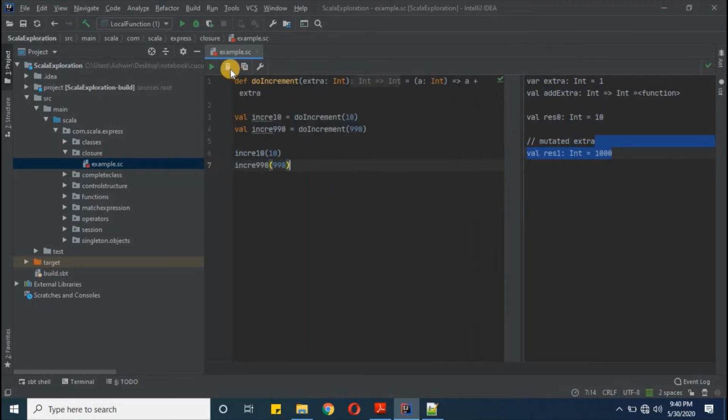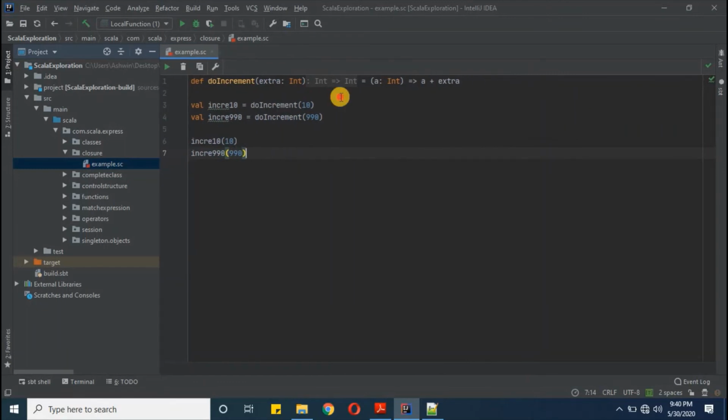So here we are defining one function to increment. It is taking extra as the bound variable, and a we are defining here as int type, and this will do this computation. So here we are defining a function which is do increment, and we are passing 10.